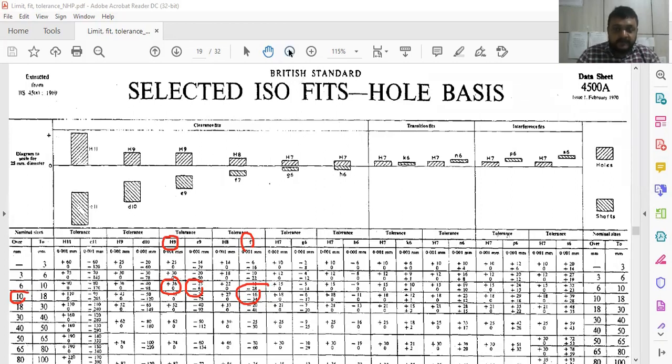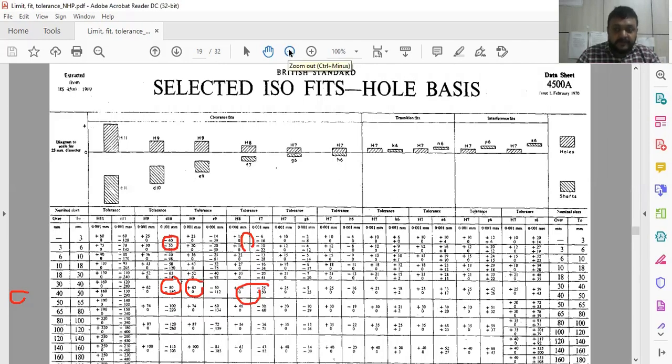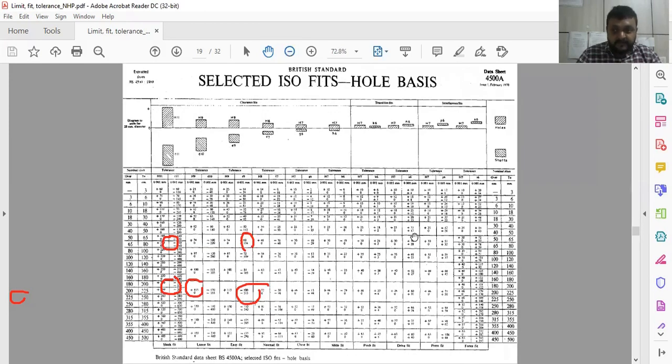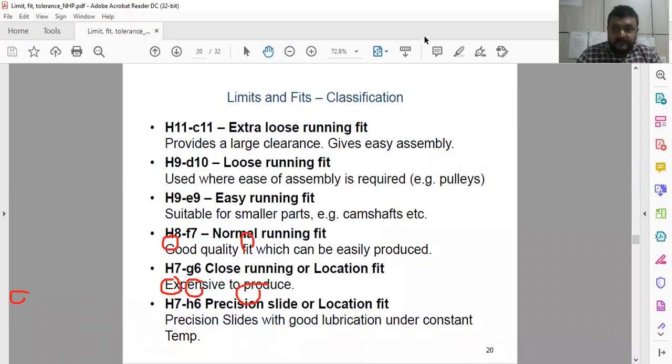It can be used during the example. I will show you how to use this during the example. And here you can see some standard forms of fits and limits classification readily available.